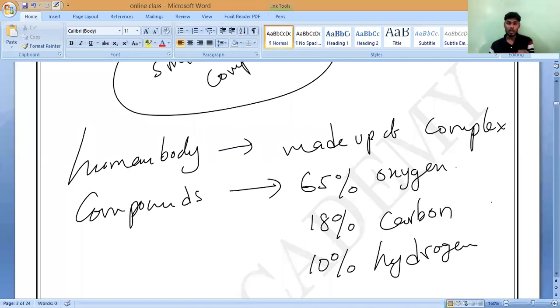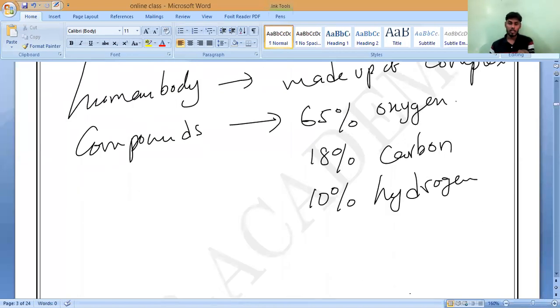Very, very important. 10% hydrogen and the remaining all only 2-3%. Next, 3% nitrogen and 2% calcium.